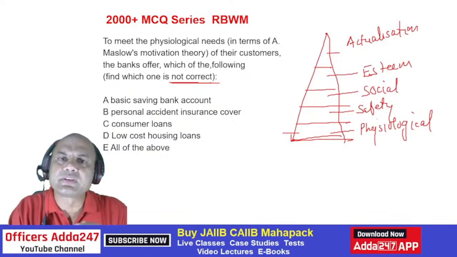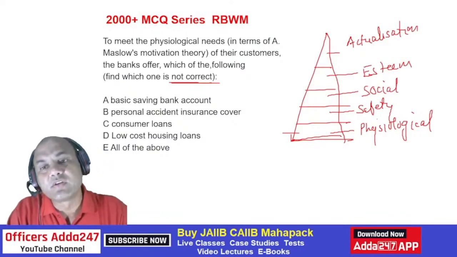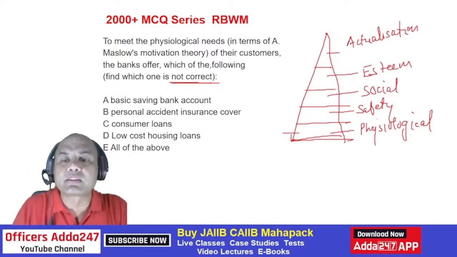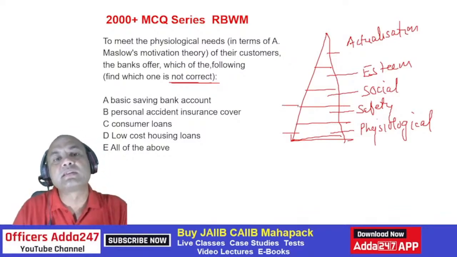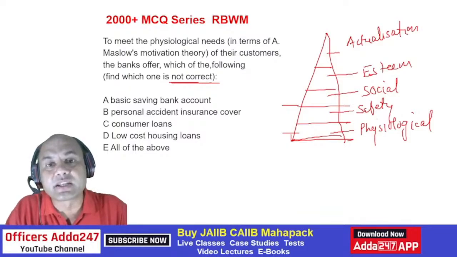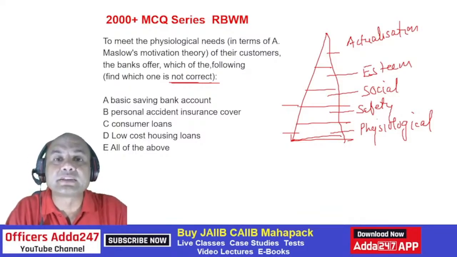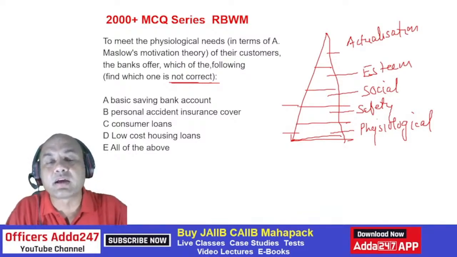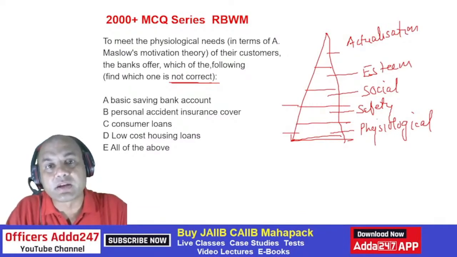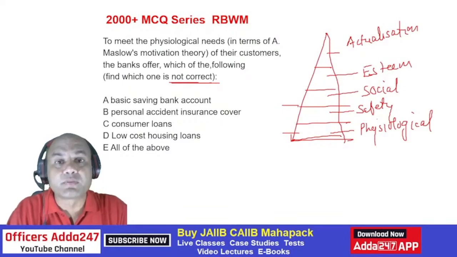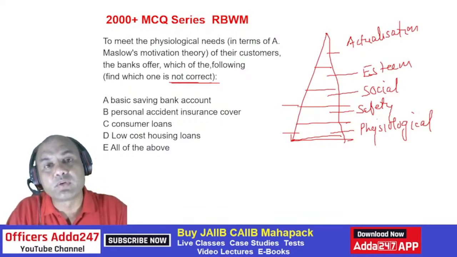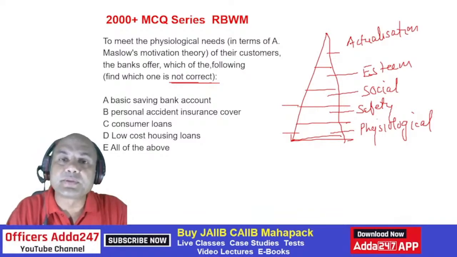Then comes the social level. Social level means higher salaries. From here the typical middle class comes in. Social level means the person needs some social status. In that case, the person needs a good bike, a car, a good 1 BHK or 2 BHK flat. This is all social needs. Refrigerators are needed at home. Then comes the esteem need.